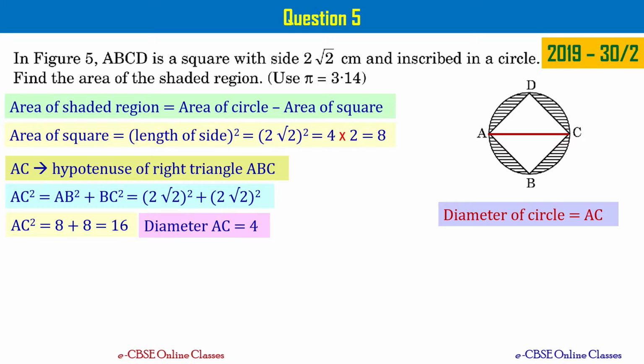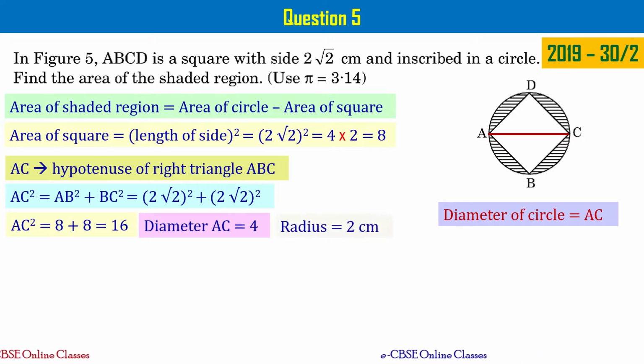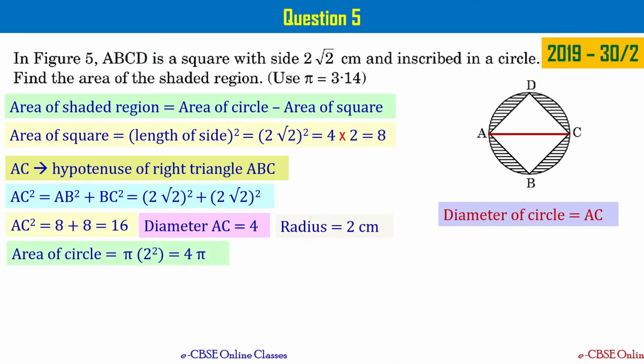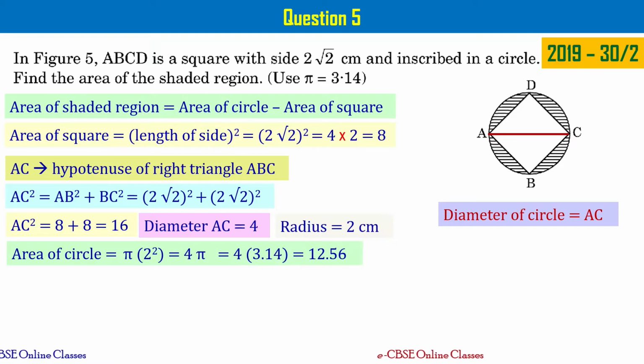It means diameter AC equal to 4, right? So radius is going to be 2 centimeters. So radius of the given circle is 2 centimeters. Let's find the area of circle, that is pi r square equal to 4 pi. So if I use pi equal to 3.14 as given in the problem statement, then I'll get area of circle as 12.56, right?